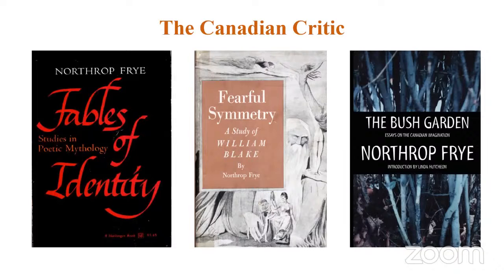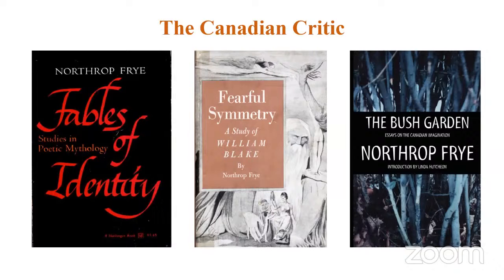And the earlier essay we discussed, The Archetype of Literature, published in 1951, was also republished in this famous collection, Fables of Identity by Northrop Frye. The subtitle of this book is Studies in Poetic Mythology. And another famous work by Northrop Frye is Fearful Symmetry, a study of William Blake.